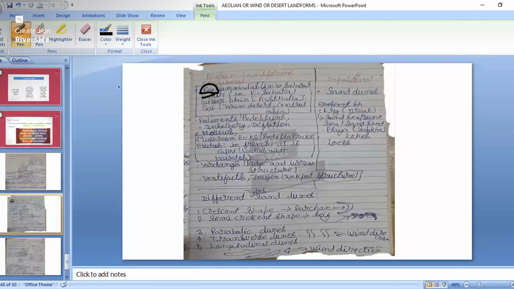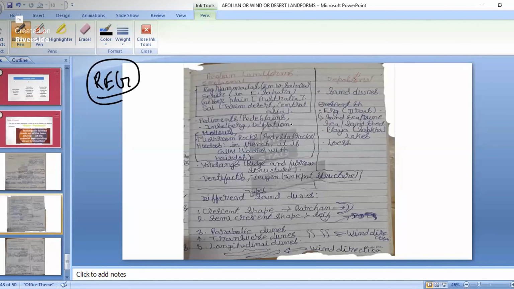At least that particular landform is known as the reg only, but they might give some other name also. In different parts of the continents, they have different names. So that is the reg.